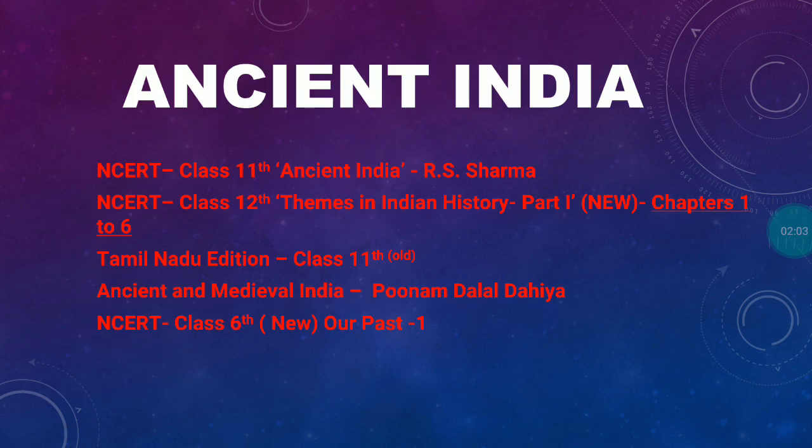And then let us begin with the history subject. History is divided into three parts: ancient history, medieval history, and modern history. Let us know about the ancient history book list. If you are a beginner, start with class 6th, Our Pasts 1, and then go to the Tamil Nadu edition, class 11th, old edition.